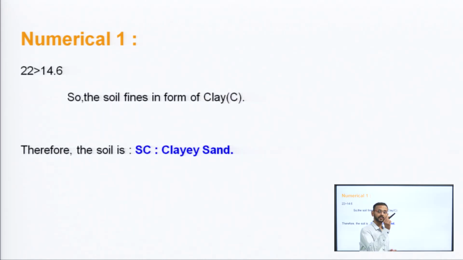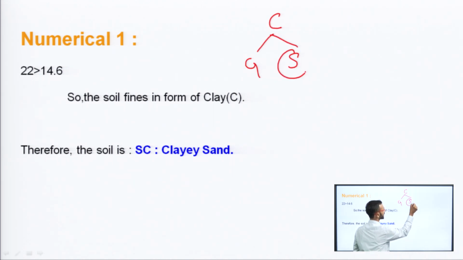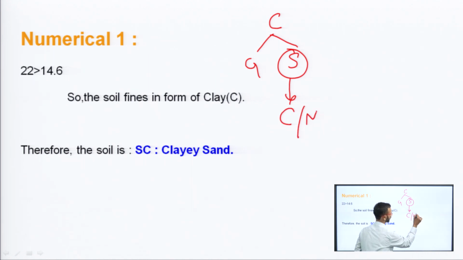So, in the very first point we discussed what type of soil, coarse, and then gravel or sand. We classified it as gravel. What type of gravel? Are the fines more than 5%, less than 5%, between 5 and 12, or greater than 12? In that case, we could have silt or clay, but the silt portion is not here. So, it is only clay. So, we are classifying it as SC.